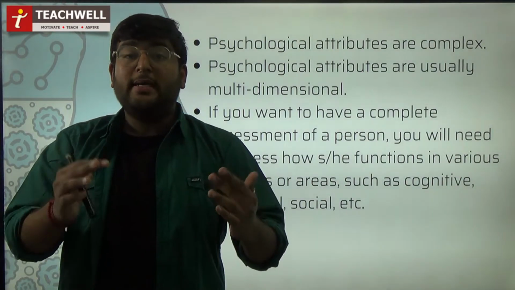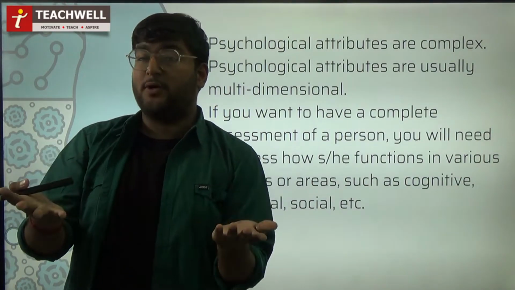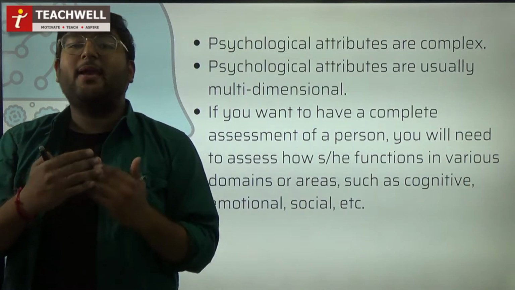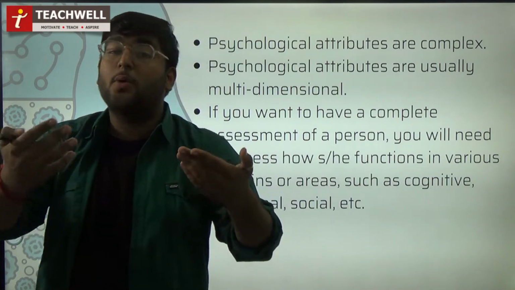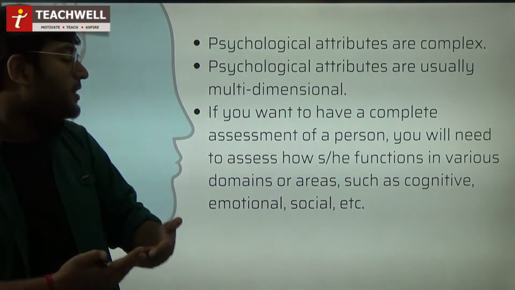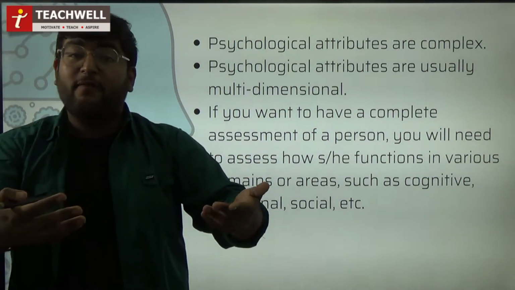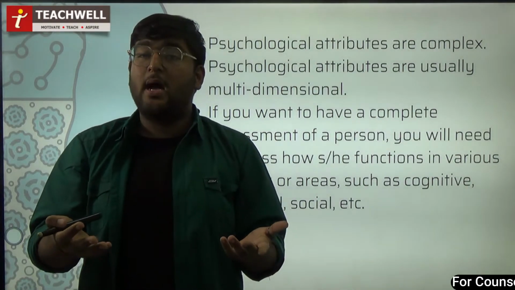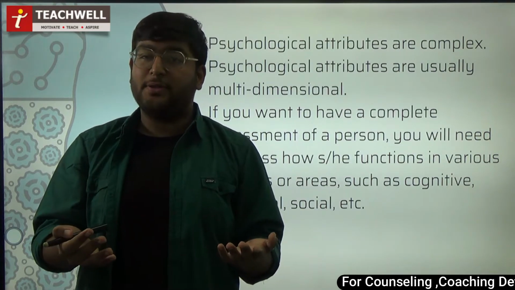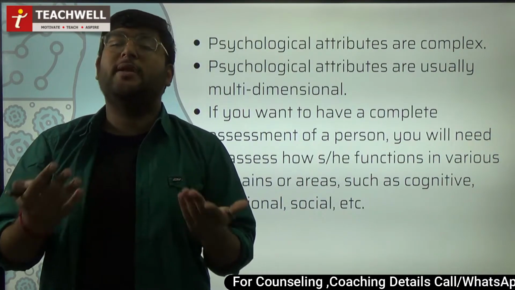If I am testing a person's intelligence, say, it is an attribute, then I cannot be judging one based on his or her marks only. It would depend upon the emotional, cognitive, so that is related to marks, but also the social areas. How is he or she socially intelligent? Or how is he or she emotionally intelligent?